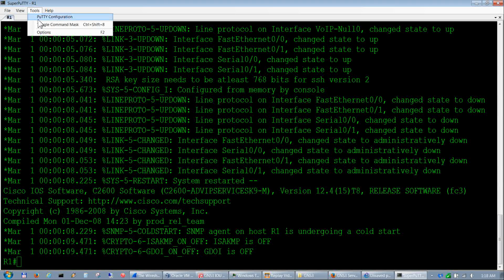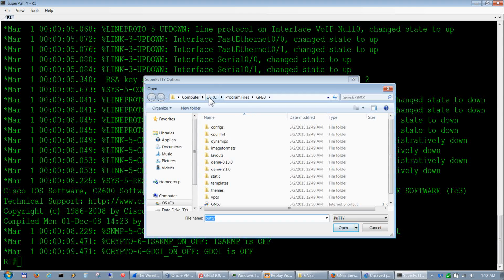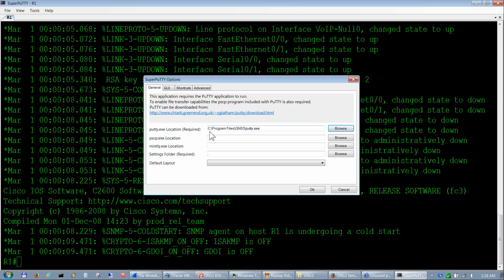The way to do that is go to Tools, Options. Right now it doesn't have any path information. It just shows putty.exe, which could be any version of that in a path. So the way to add this in, you just browse. You want to make sure you go to C:\Program Files, GNS3, which adds it. Go ahead and hit open, and it puts it in there.